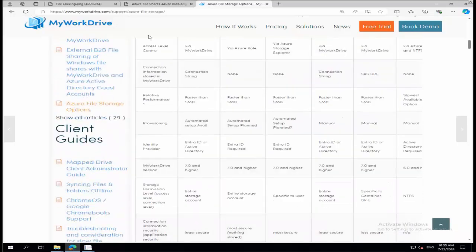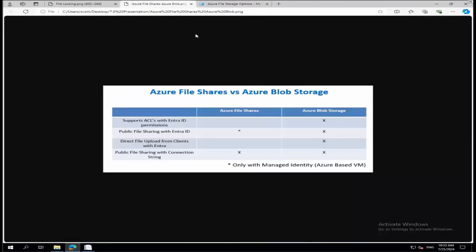Yeah, I just wanted to point out too, if you go back to that chart for a second, just as a talking point. This is based on the architecture of Azure file shares. This is not a MyWorkDrive issue, right? This is just simply what's available to us in the API, what can be done. Think about it this way. Azure file shares was set up with SMB and NTFS permissions, where you could use something like Azure File Sync in order to get those permissions up there, which means you're always going to be using Kerberos.